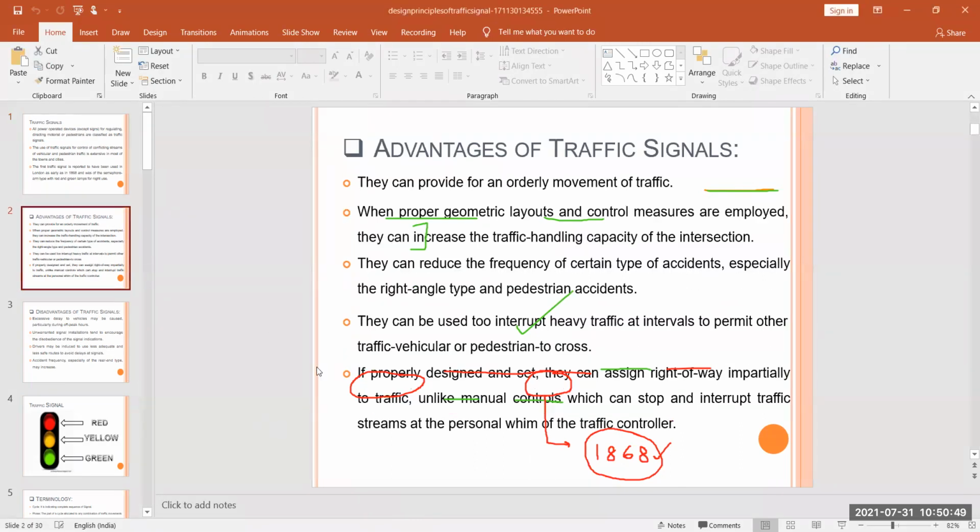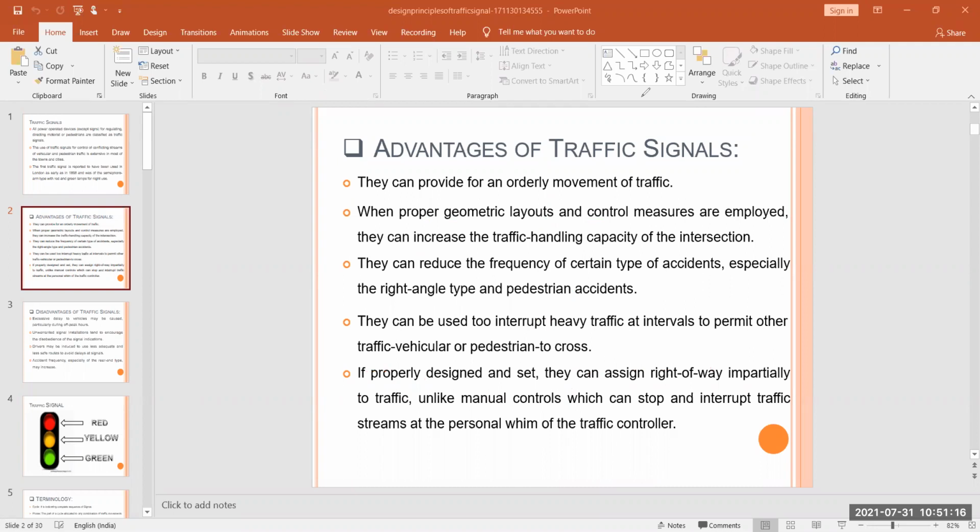We have various advantages of our traffic signal. So what are those advantages? The first advantage is they can provide for orderly movement of traffic.